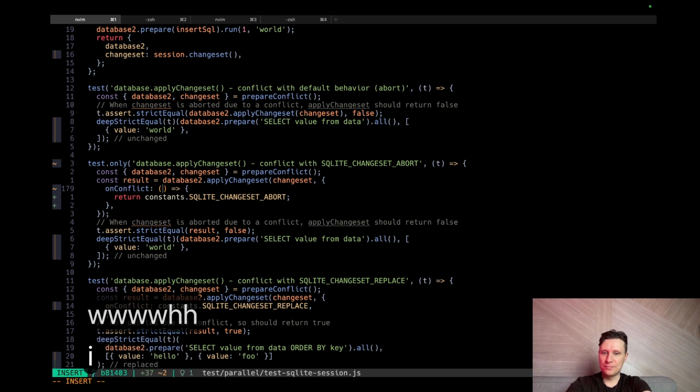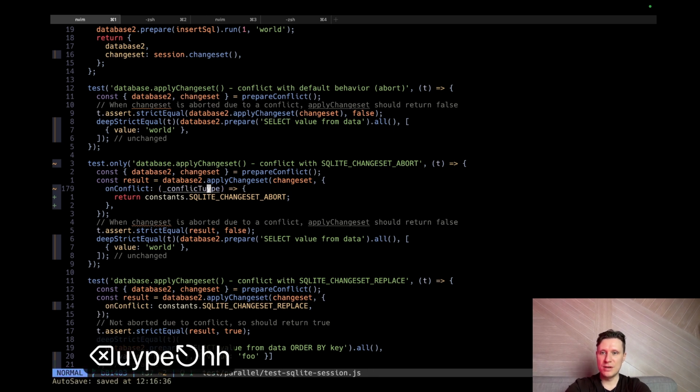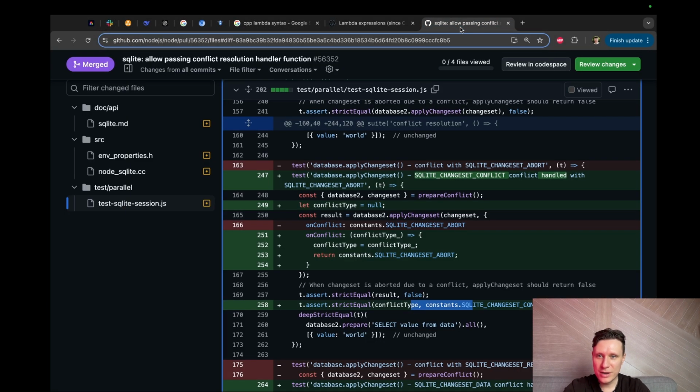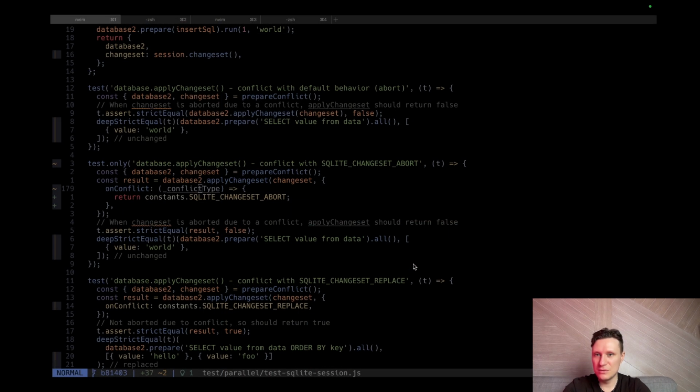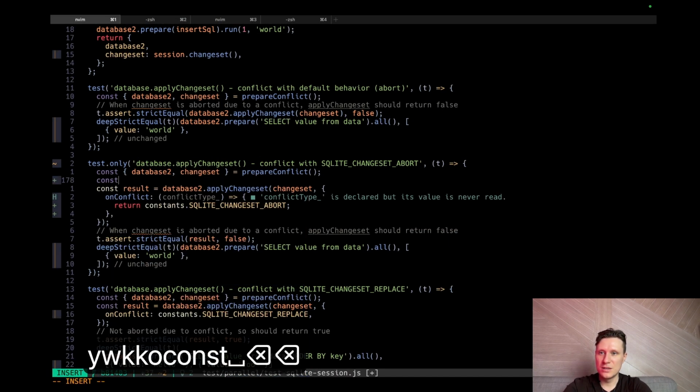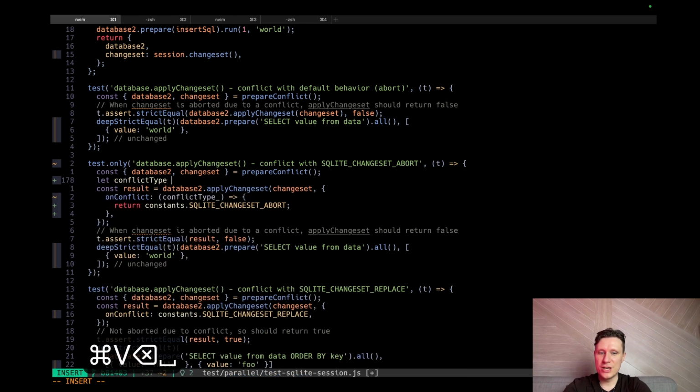But here it should be a conflict type, I believe. We are not supporting it yet. How did the guy name this variable? Conflict type, like this, whatever. So we need to double check that the conflict type is passed correctly.